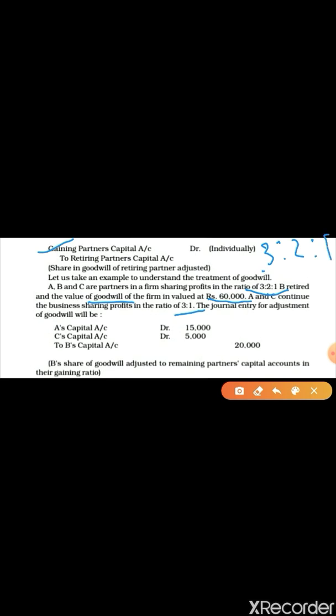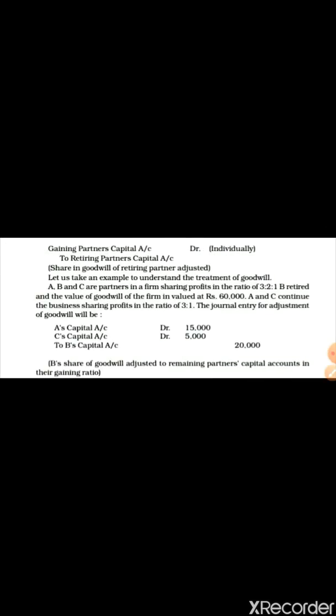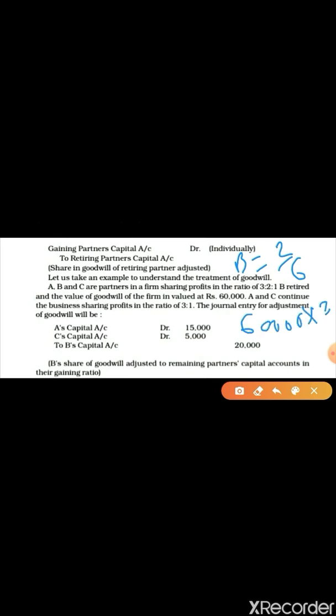It means 3/6, 2/6 and 1/6, for A, B and C. So B's ratio is 2/6. Now 60,000 into 2/6. What is the share? 20,000. This is B's share.